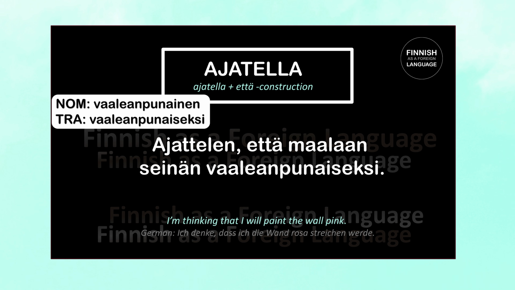Here we use the translative case because we want to express a change of state. So painting the wall causes the wall to become a different color. So the wall I want to paint will become pink. Let's repeat again. Ajattelen, että maalaan seinän vaaleanpunaiseksi. I think I'll paint the wall pink.